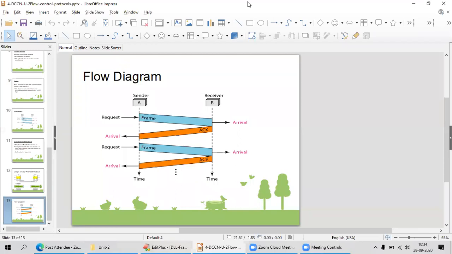The simplest protocol is going to send the data continuously, whatever the data frames. In the stop and wait protocol, we have the framing technique, so that after sending every frame, I expect some acknowledgement from the receiver. In the simplest protocol, I am not even waiting for anything, I just throw the data to the receiver, which will accept it according to its needs.